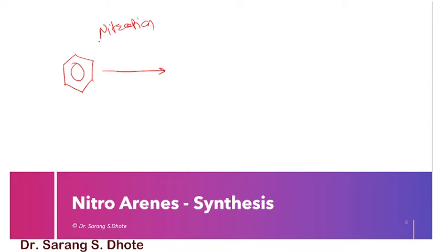The nitration always gives the NO2 plus ion. This is the electrophilic substitution reaction. In this case, this hydrogen is replaced by the NO2 group, so that here we are getting nitrobenzene.